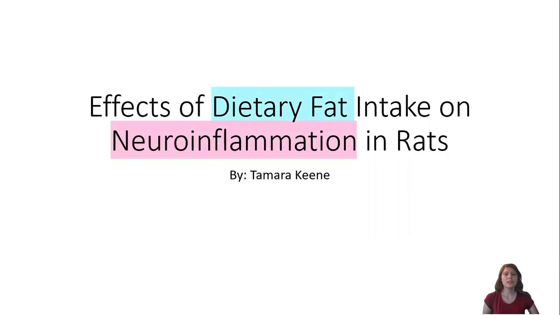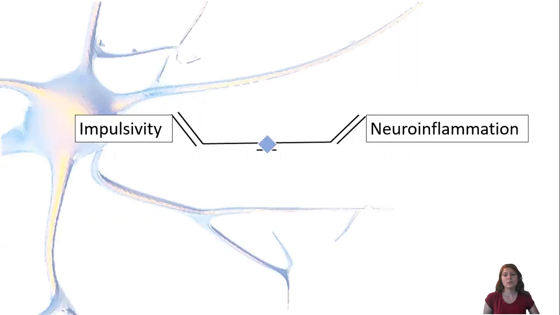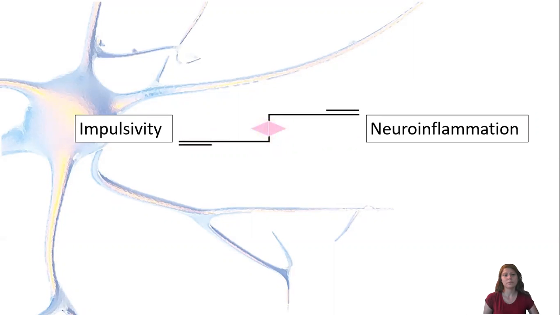To begin, I would like to direct your attention to each of these terms, dietary fat and neuroinflammation. Dietary fat is known to increase neuroinflammation. It is also known to increase impulsive behaviors. With that said, it has been the subject of our research to establish a correlation between impulsivity and neuroinflammation, but we don't know what that correlation looks like just yet.